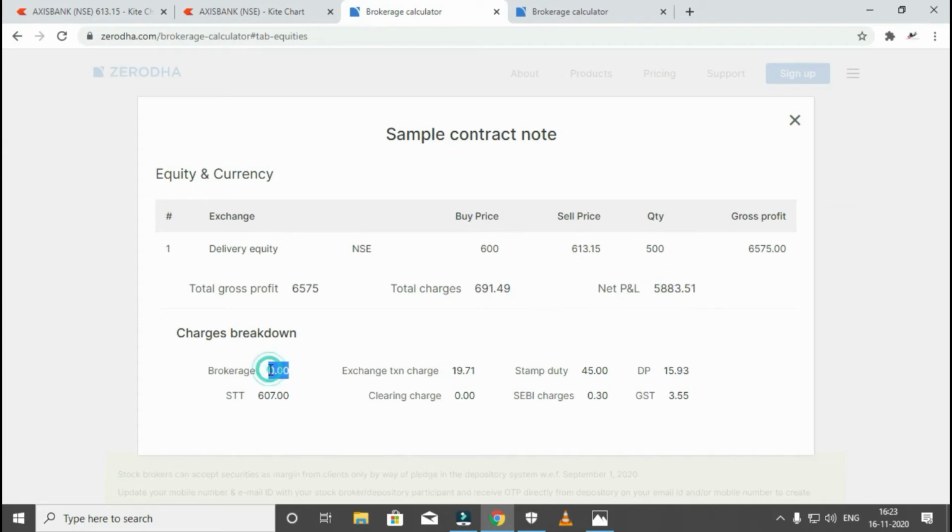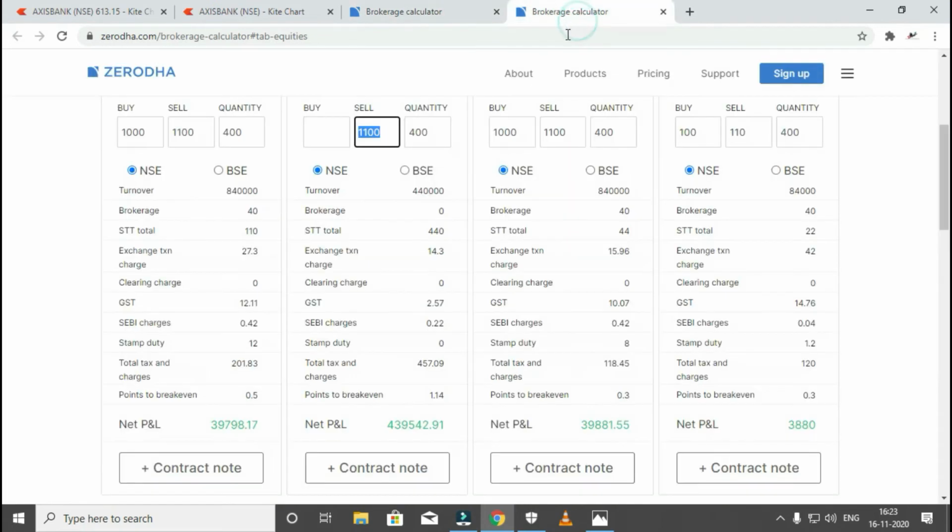The brokerage, as in Zerodha, they are not charging any brokerage. If you go with exchange transaction charges, it is 19 rupees 71 paisa, stamp duty 45, DP 15.93, STT and SEBI charges and GST. This is all the government charges and the exchange charges. Here I need to explain. Let's go with BSE also. Okay, this is BSE. I will select BSE, buying around 600, and see what is the BSE price.